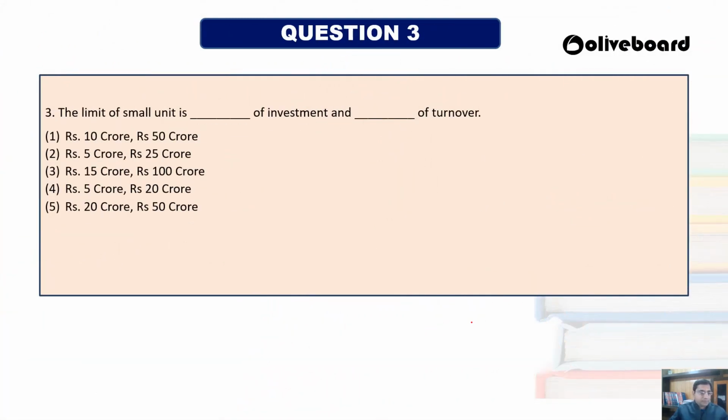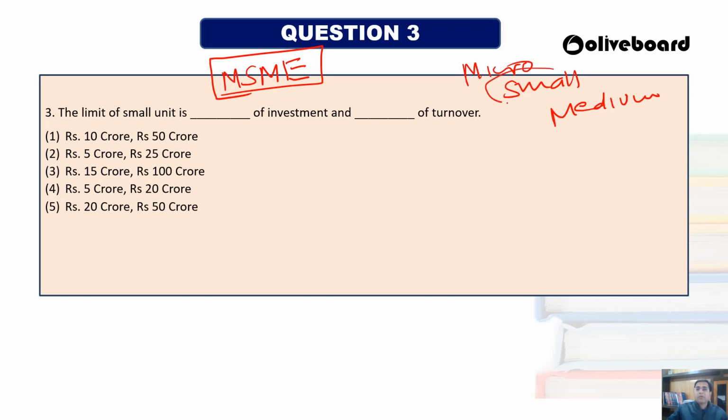The limit of a small unit is dash of investment and dash of turnover. So this question is related to MSME: micro, small, and medium. We are talking about small over here. So the limit of a small unit is dash of investment and dash of turnover.